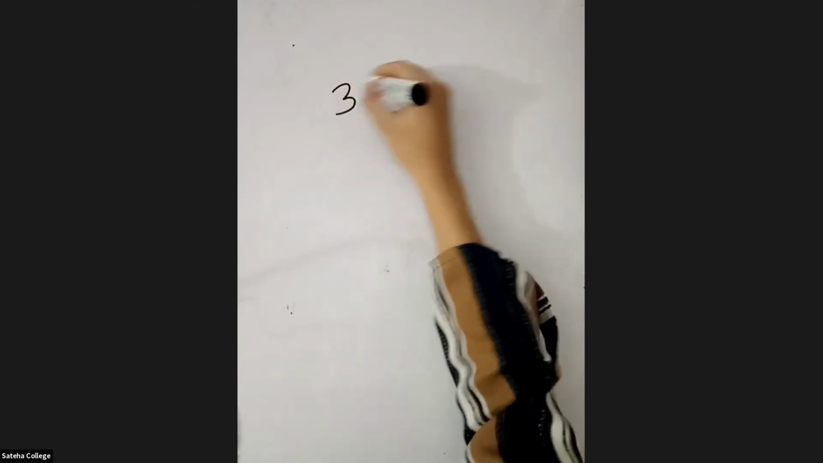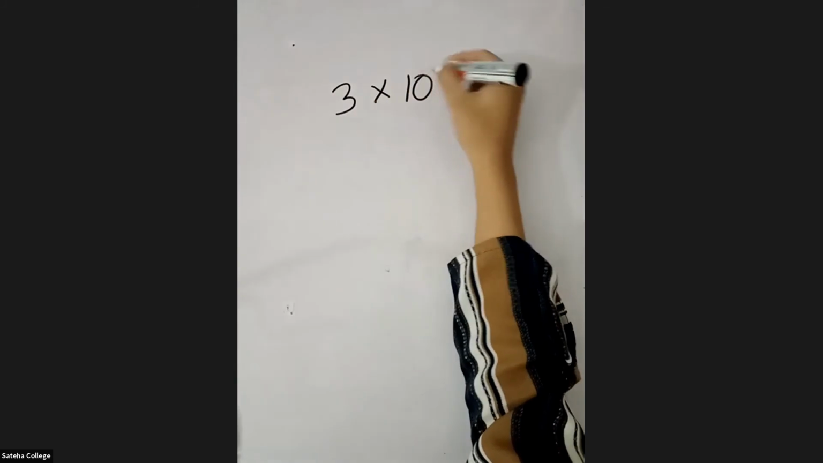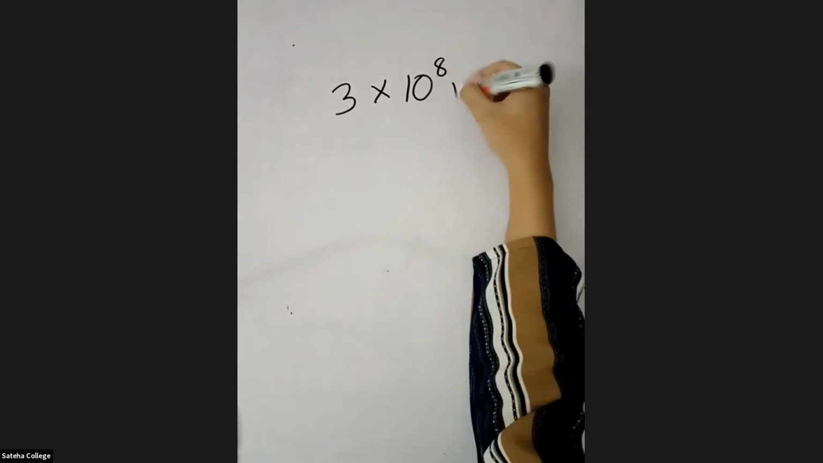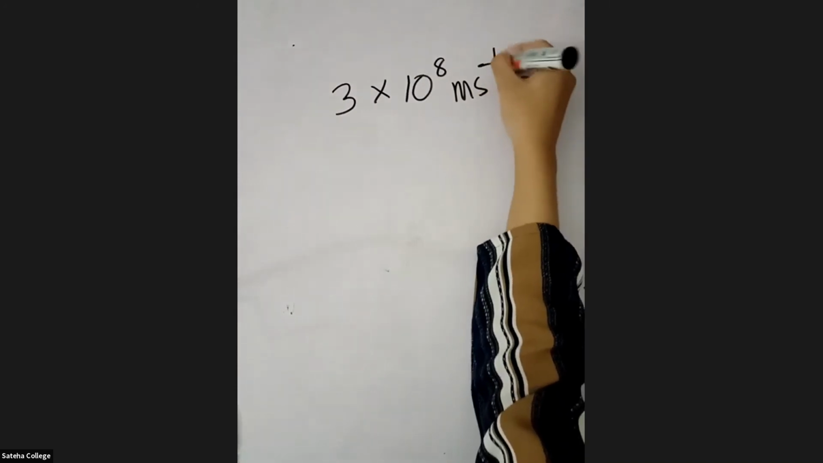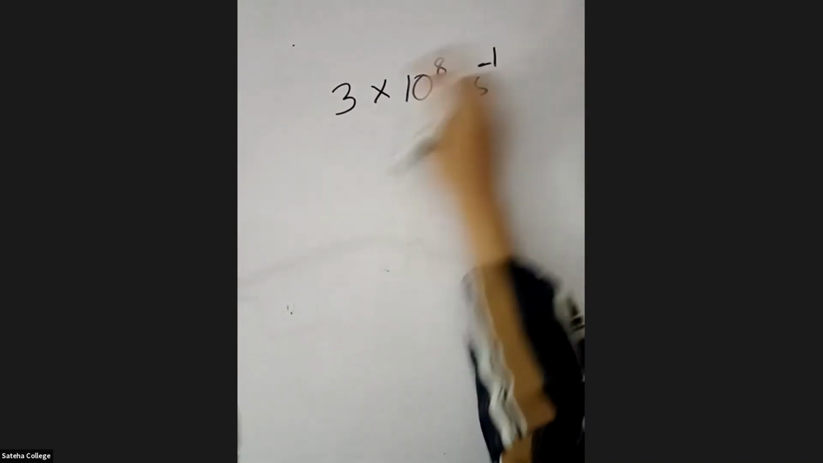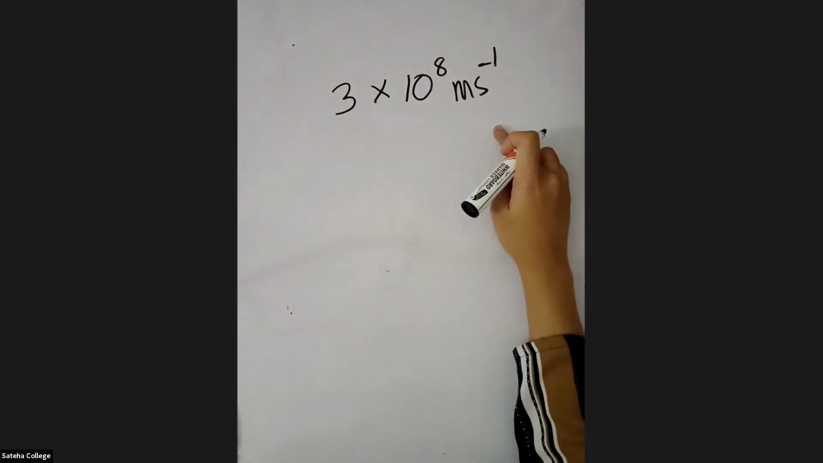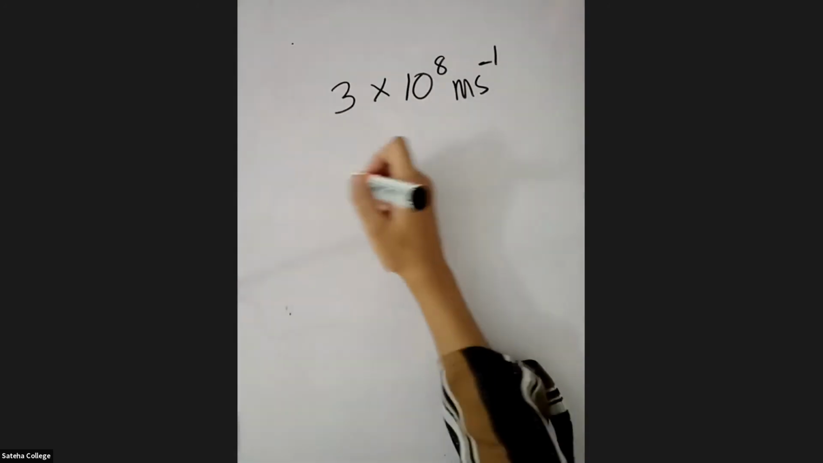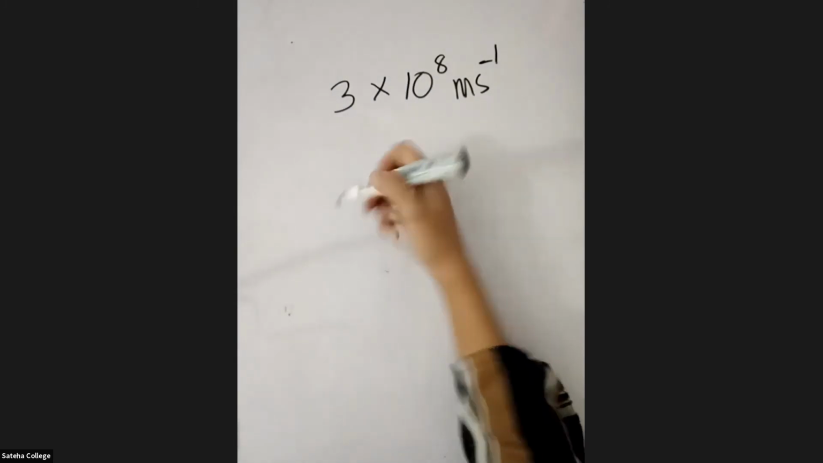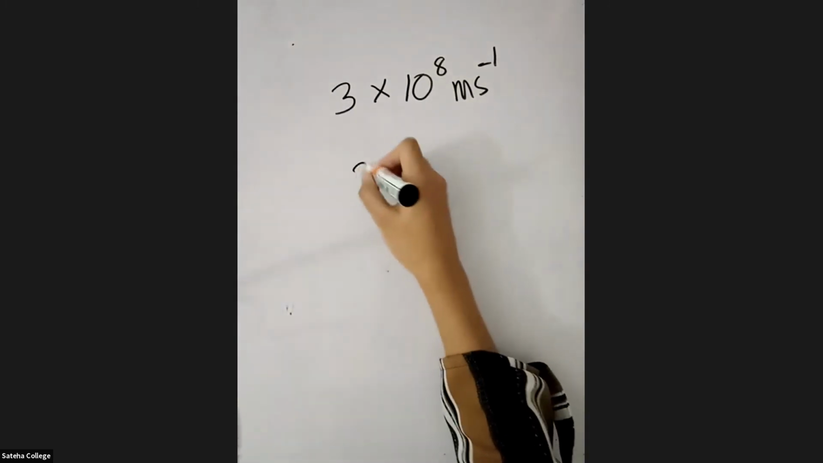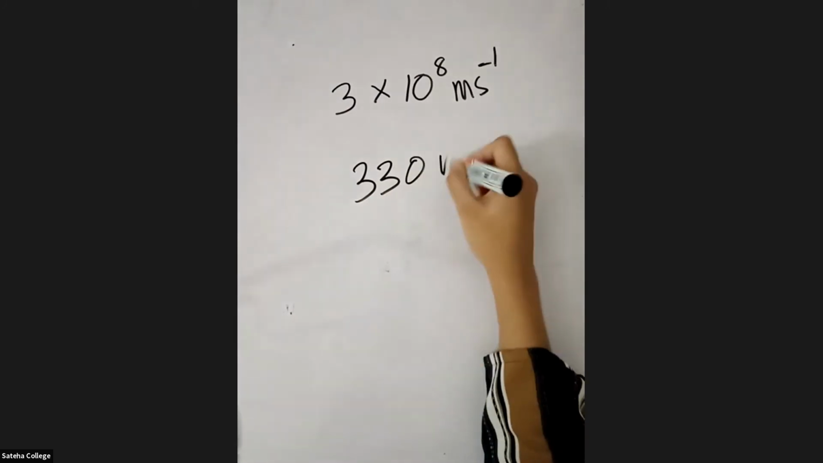The speed of light is going to be 3 into 10 to the power 8 meters per second. The speed of sound is going to be 330 meters per second.